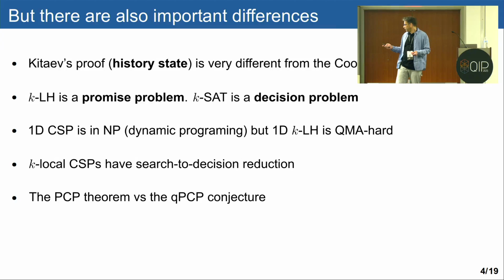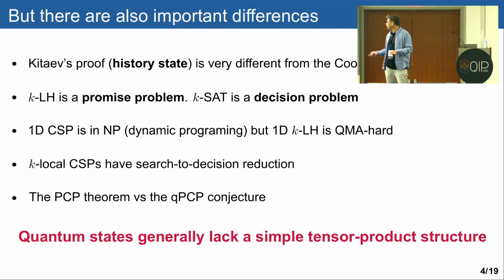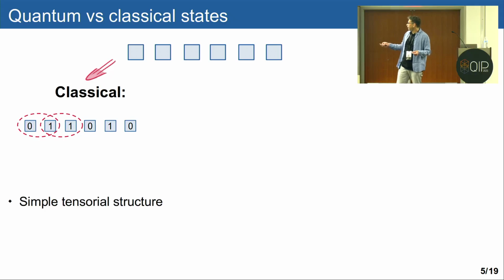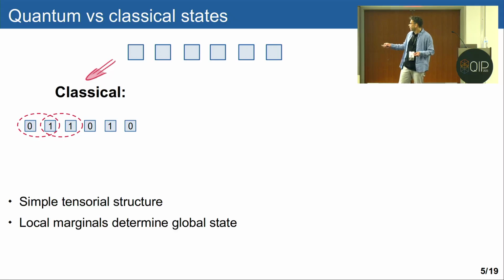Now, I want to claim that a major reason for all of these differences is the fact that quantum states generally lack a simple tensor product structure, whereas the basic ingredient in classical CSPs, which is the assignment, has a very simple tensor product structure. I think this is the main ingredient for these differences. To be specific, when we look at a classical assignment, like this one, it has this simple tensor product.